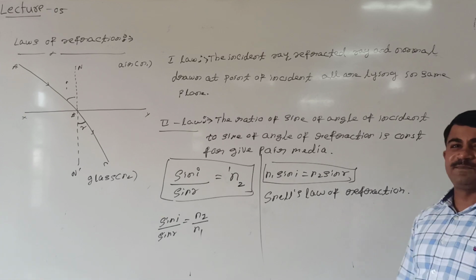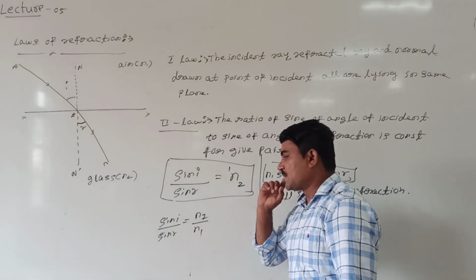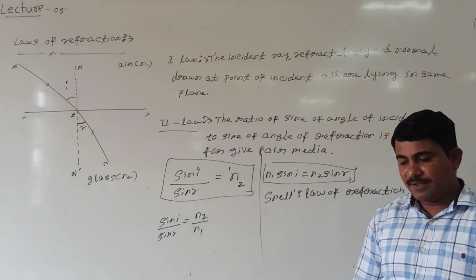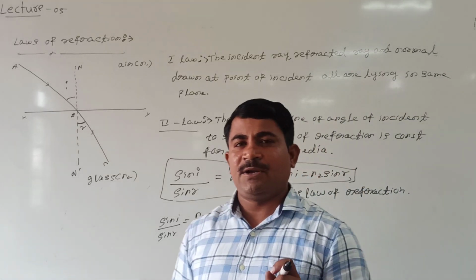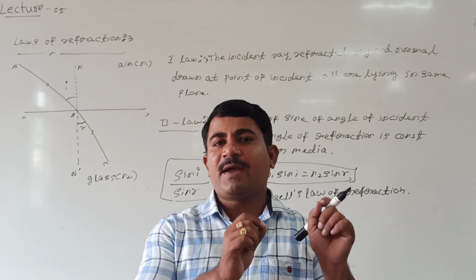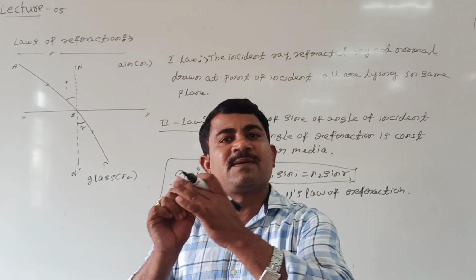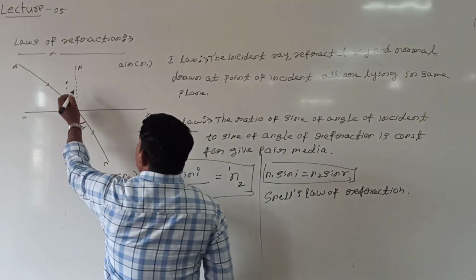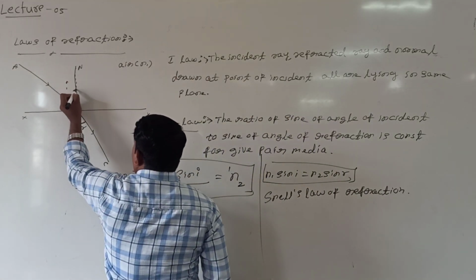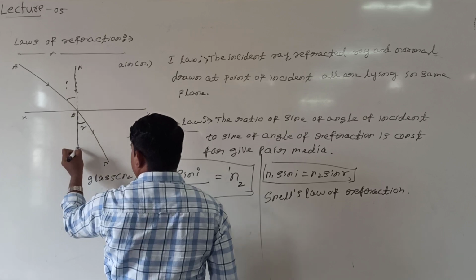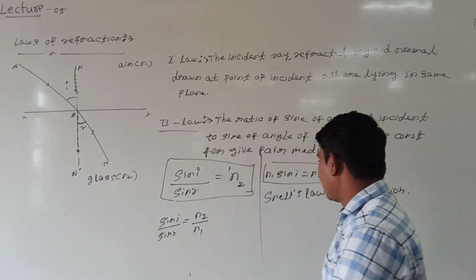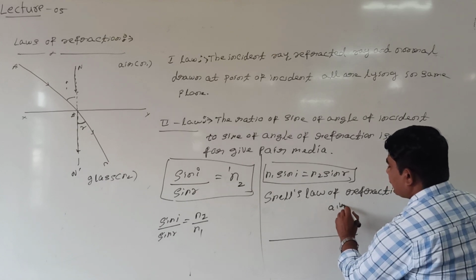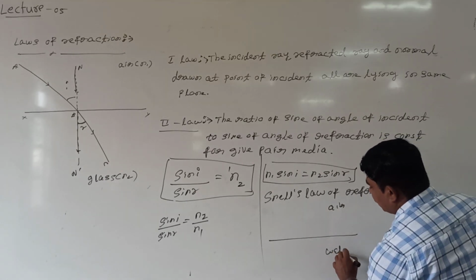Are you following this? The ratio of sine of angle of incidence to sine of angle of refraction is constant for a given pair of media. But the second law of refraction is only valid if the ray of light is incident at some angle. If the ray of light is incident along the normal, like this, shall I take it separately? Now I can take these two media, say this is air, and this is water.